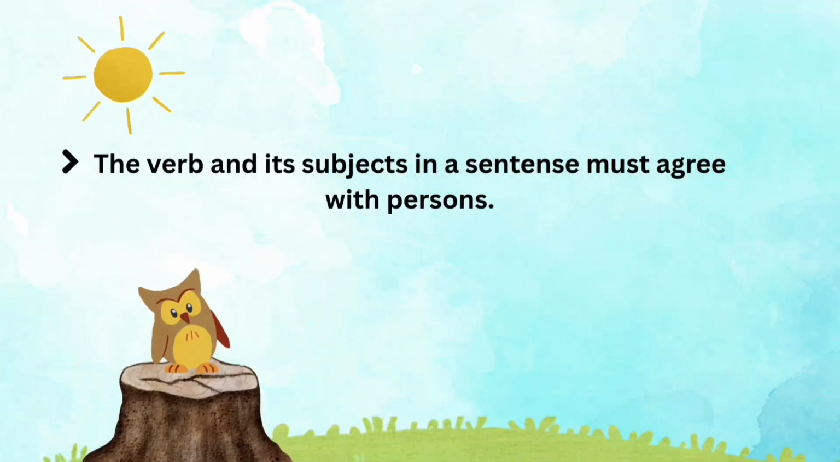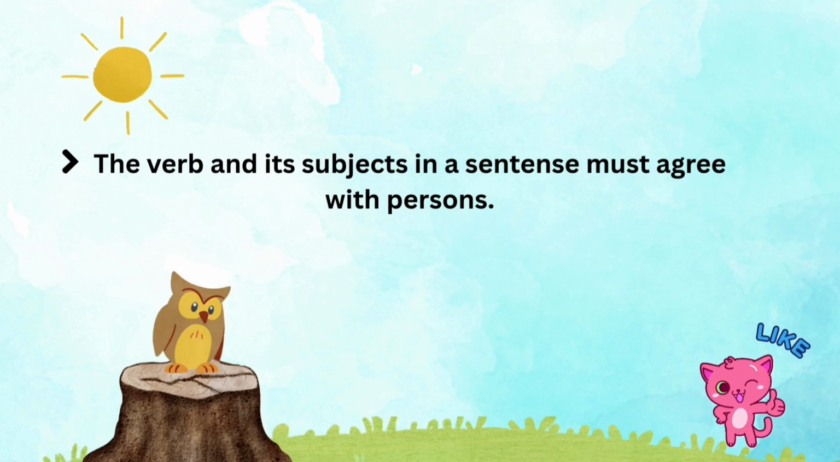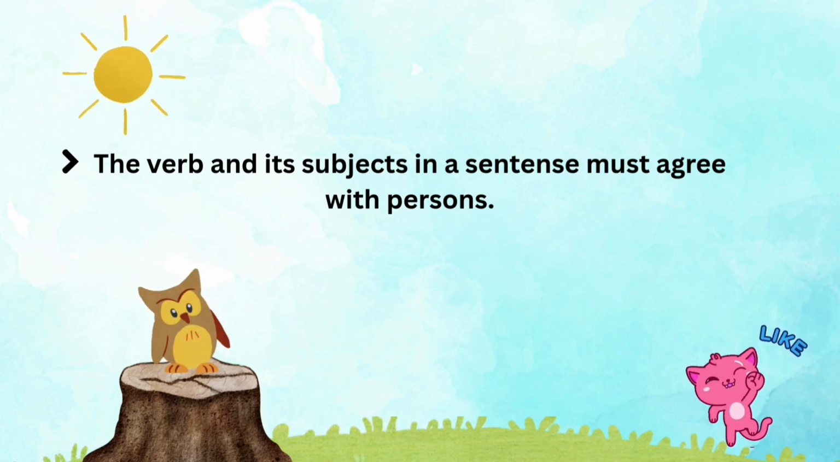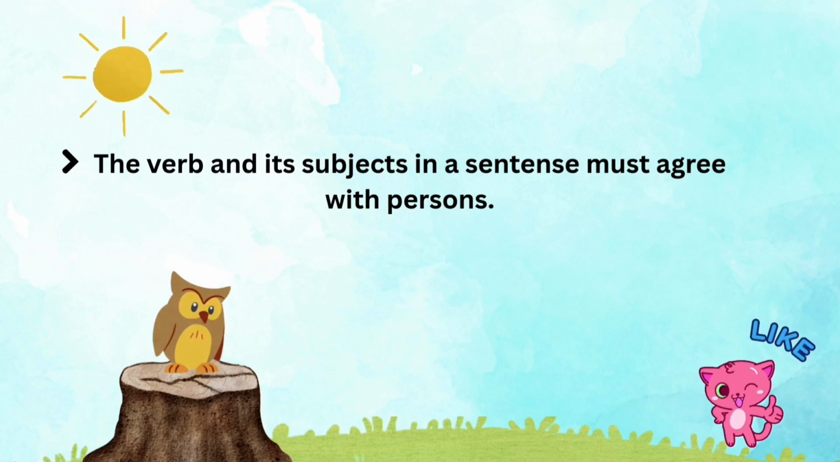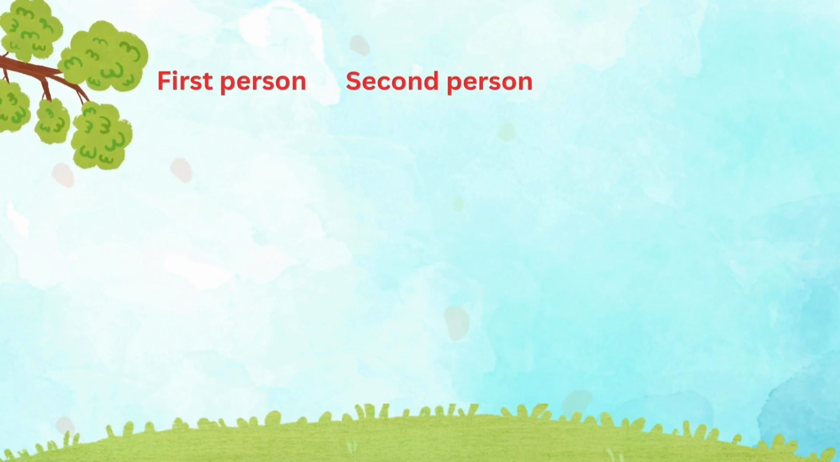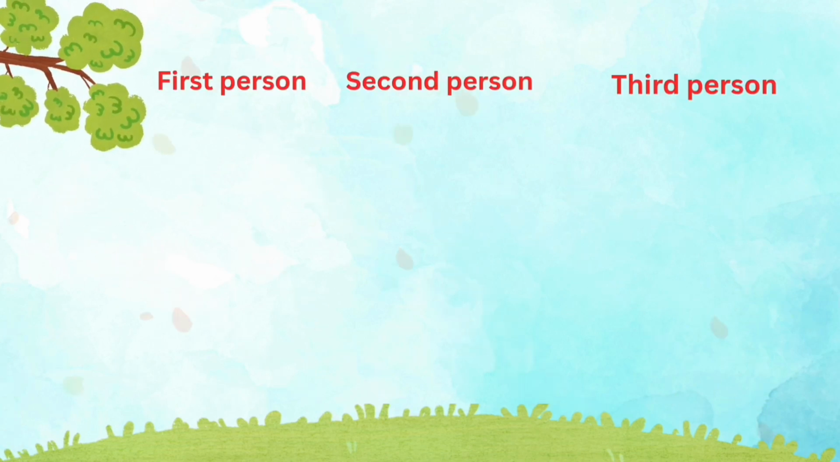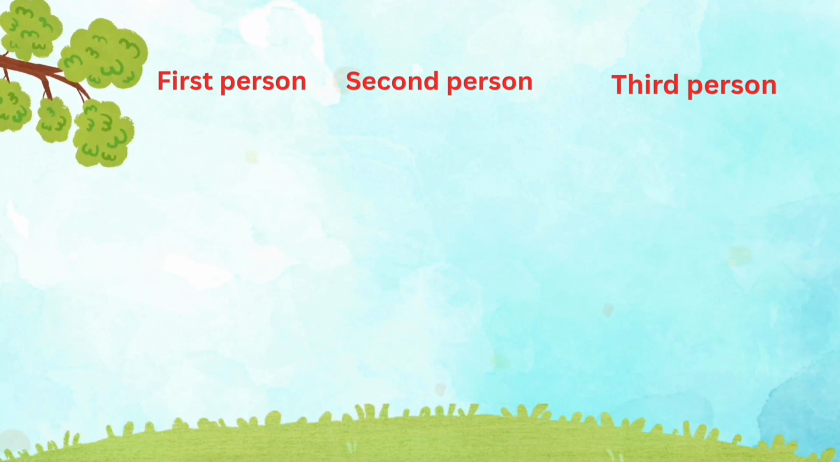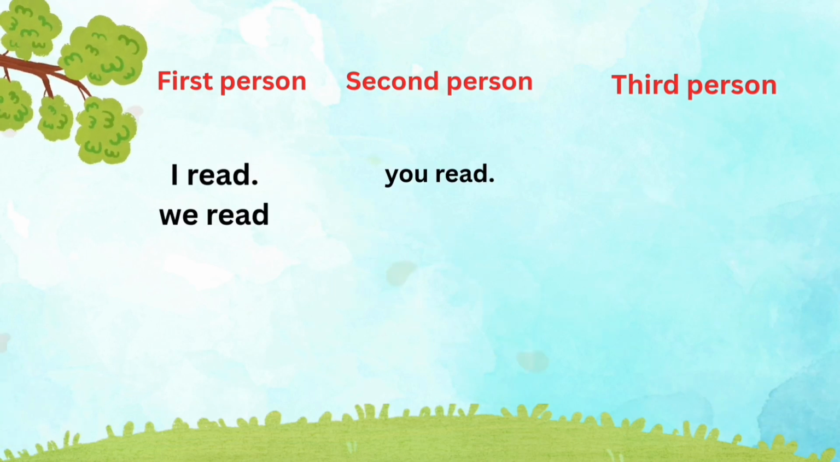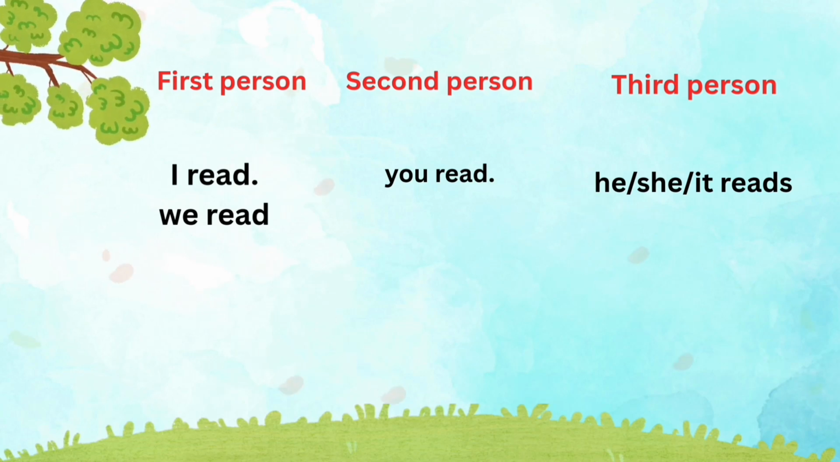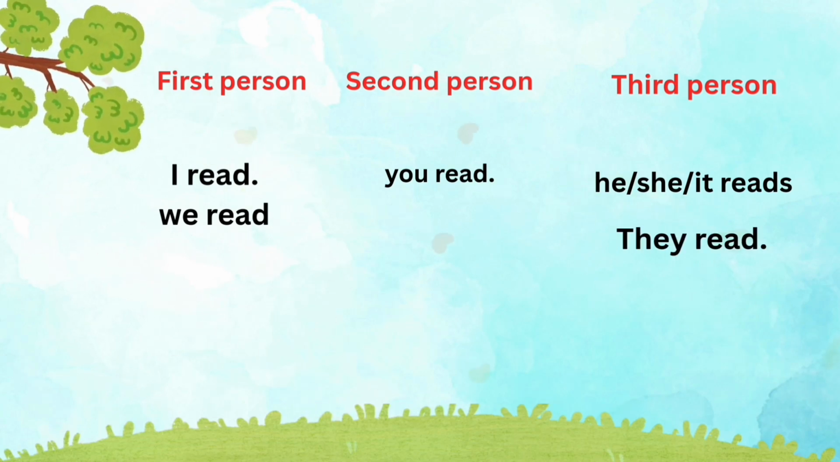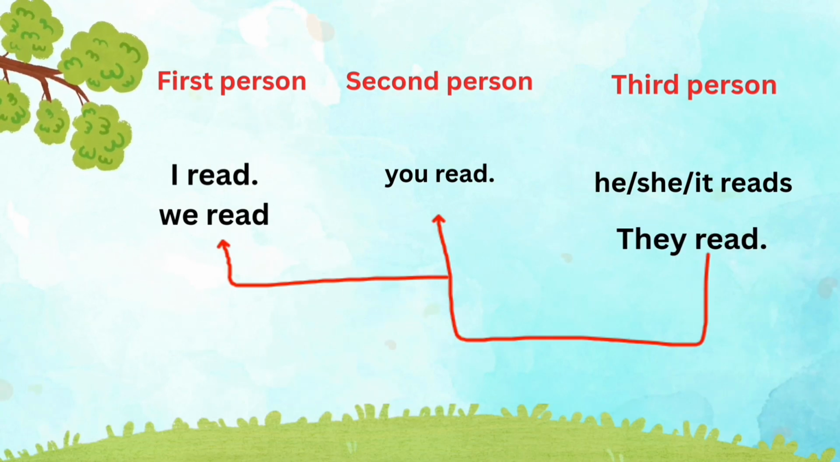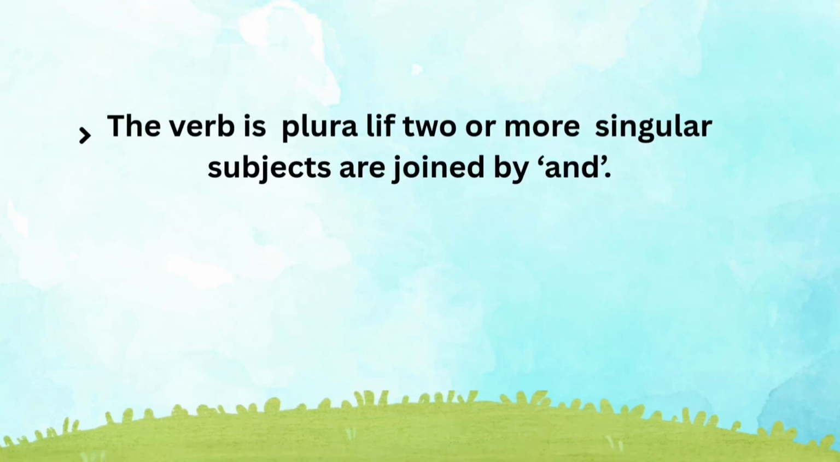The verb and its subject in a sentence must agree in person. We categorize our persons as first, second, and third person. Except for the third person singular, he, she, it, all the remaining persons, first, second, and third person plural, would go with plural verbs.